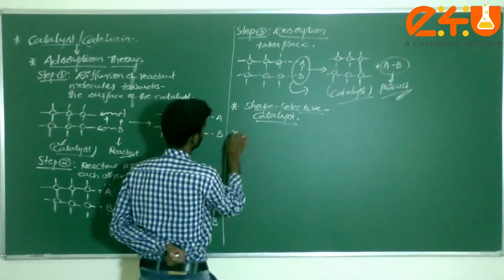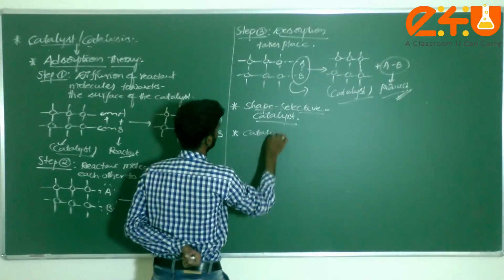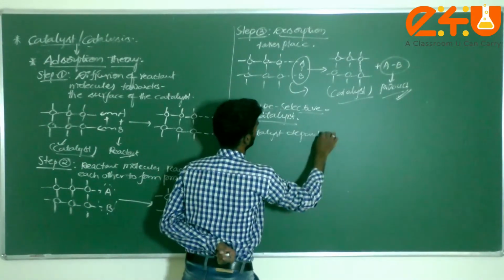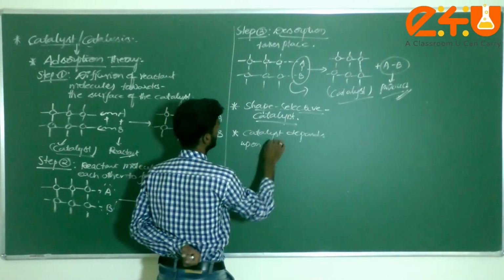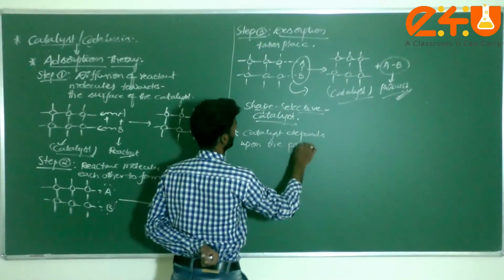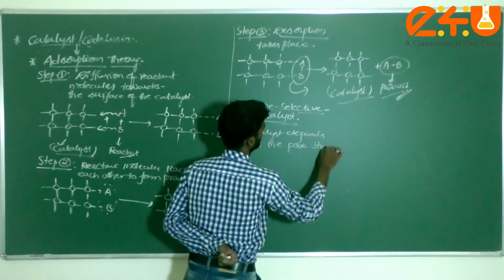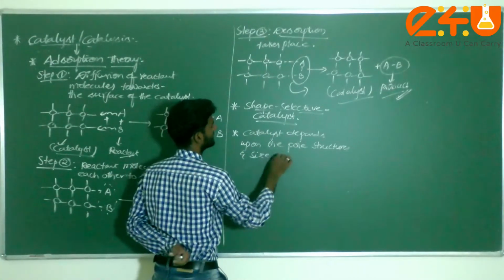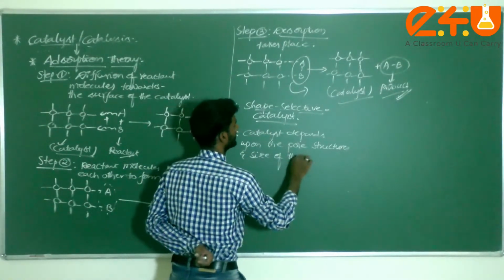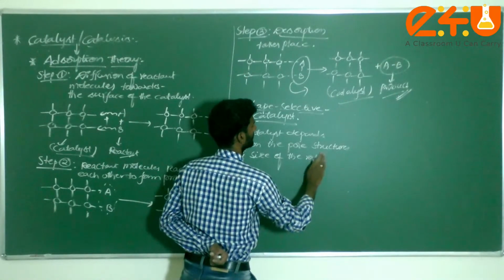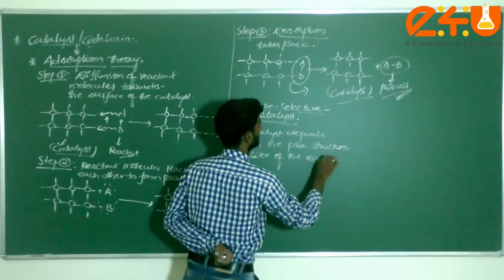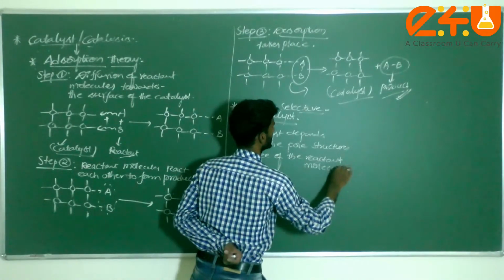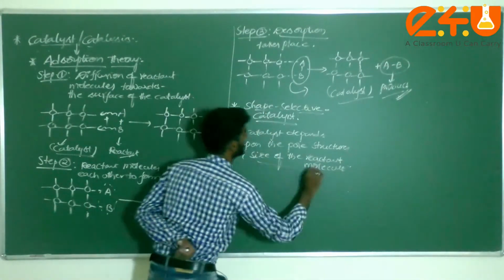Simply I am writing here: a catalyst which depends upon the pore structure and size of the reactant molecules is known as a shape selective catalyst.